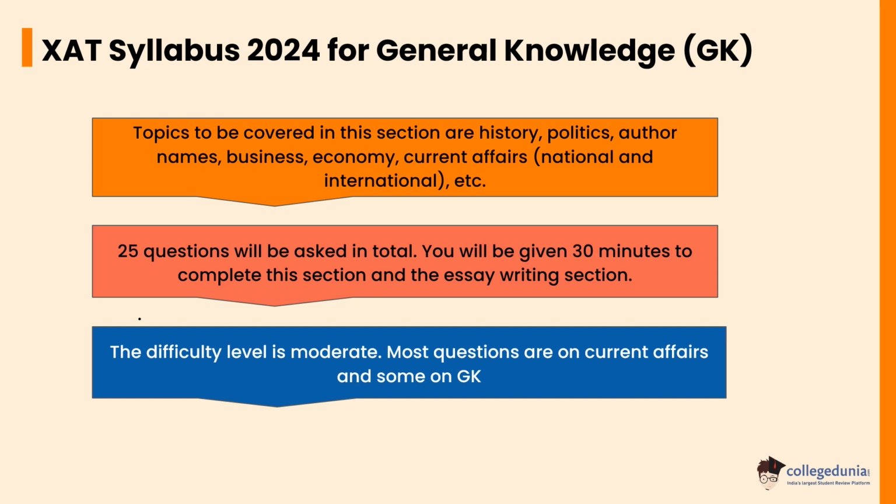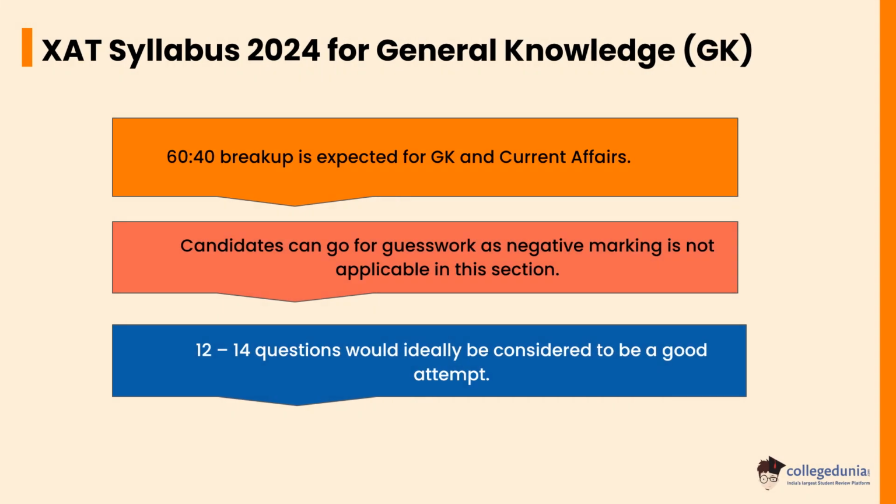Most questions are on current affairs and some on GK. A 60 by 40 breakup is expected for GK and current affairs. Candidates can go for guesswork as negative marking is not applicable in this section. 12 to 14 questions would ideally be considered a good attempt.